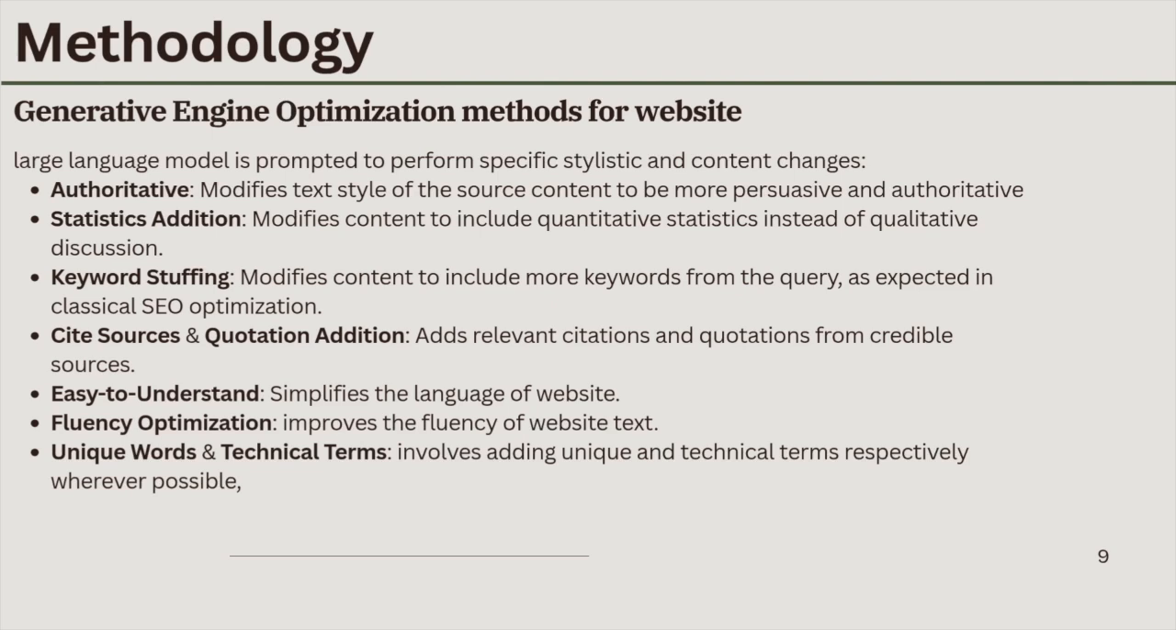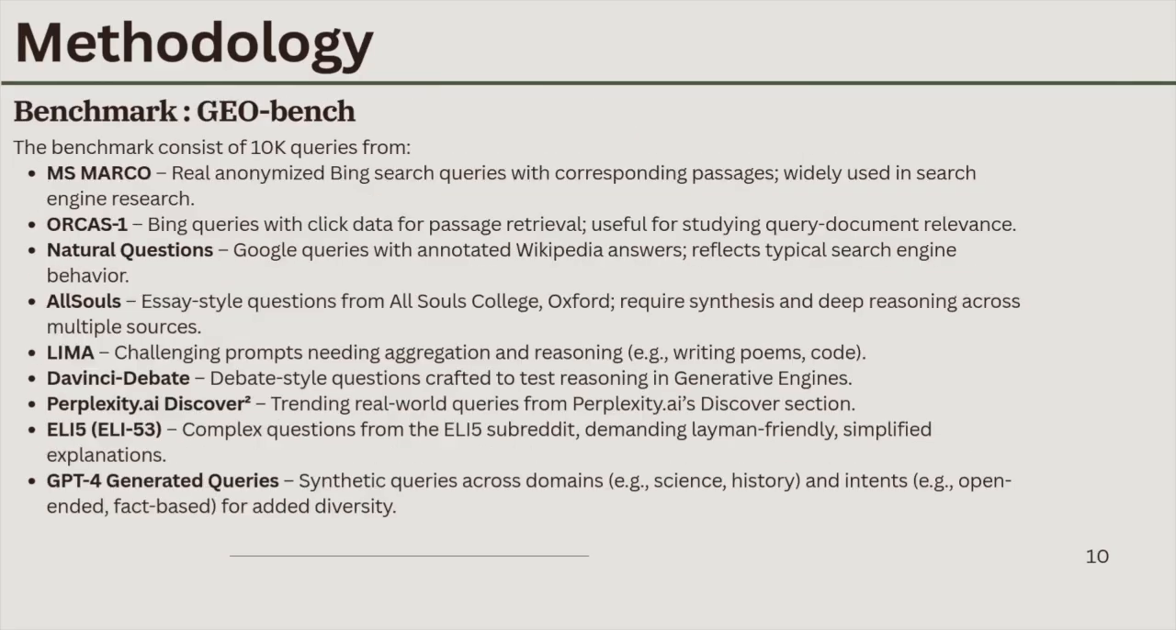These styles are authoritative, statistics addition, keyword stuffing, cite sources, and quotation addition, easy to understand, fluency optimization, unique words, and technical terms. And then, since there is currently no public data set specifically designed for generative engine queries, they created GEO-bench, a comprehensive benchmark of 10,000 queries, which comes from real-world sources and repurposed for generative engines. These sources are from MS MARCO, ORCAS-I, Natural Questions, All Souls, LIMA, DaVinci Debate, Perplexity AI Discover, ELI5, and GPT-4 generated queries.